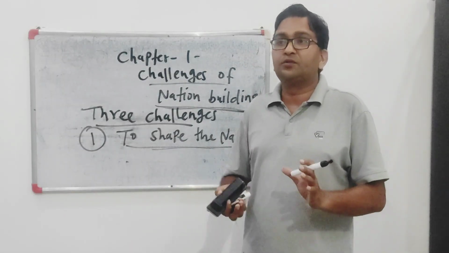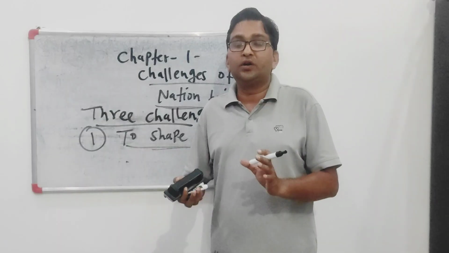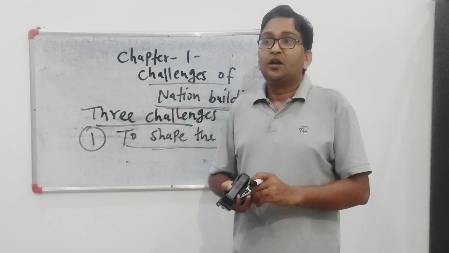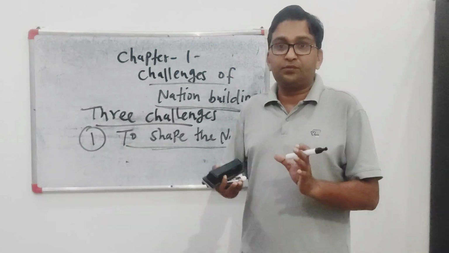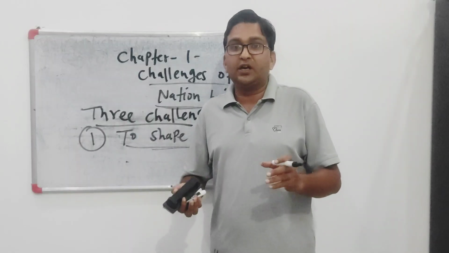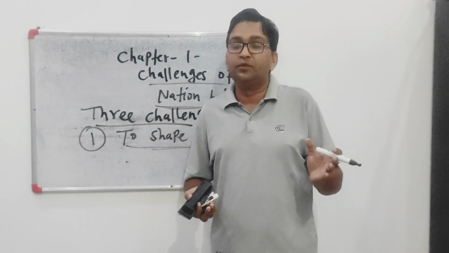Therefore, the Cabinet Mission Plan was considered a loose federation, and it was not accepted by the Indian National Congress and also by the Muslim League.